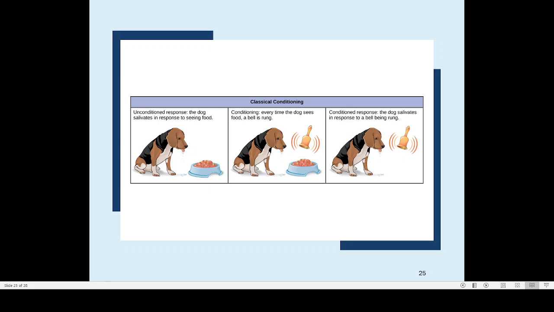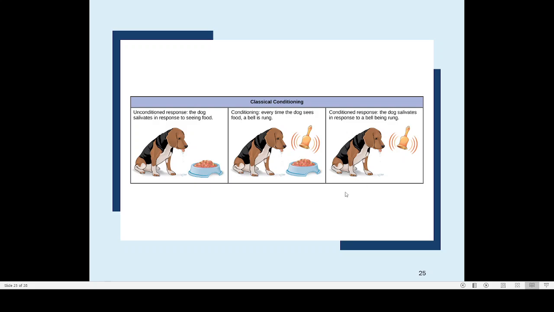Then after some time, whenever they are giving them this meat powder or meat, they are also ringing a bell. So here there are two stimuli. This is the unconditioned stimulus and this is the second stimulus known by the name conditioned stimulus. So whenever they are giving them the meat, they are also ringing the bell. And when this process has been repeated several times, maybe 10 times or 15 times or 100 times,